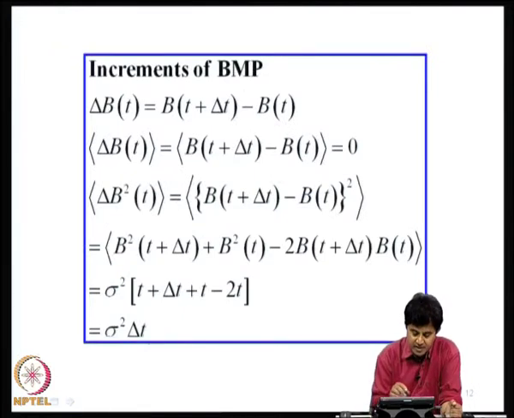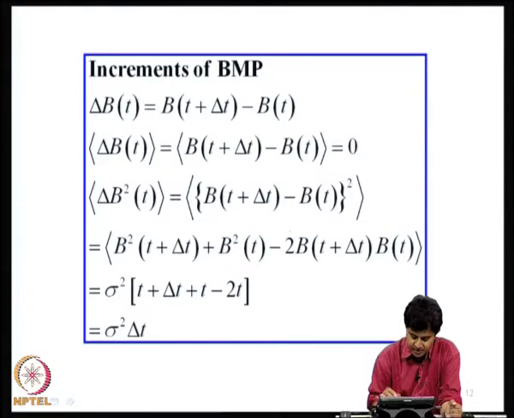So the increment of the Brownian motion process, delta B(t), is B(t plus delta t) minus B(t). What is the mean of this? Mean is 0. What is its variance? It is (B(t plus delta t) minus B(t)) whole square. You expand this and we need the autocovariance of B(t plus delta t) and B(t), and we know that it is sigma square minimum of t comma s.